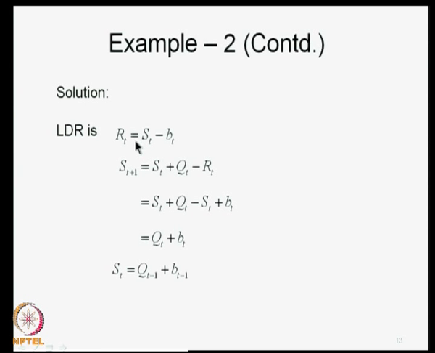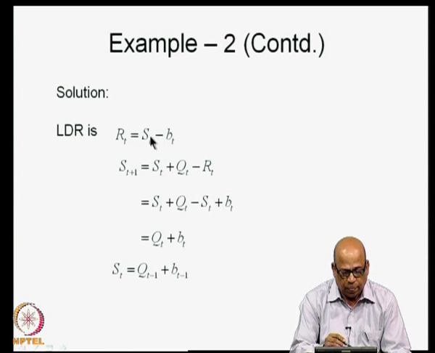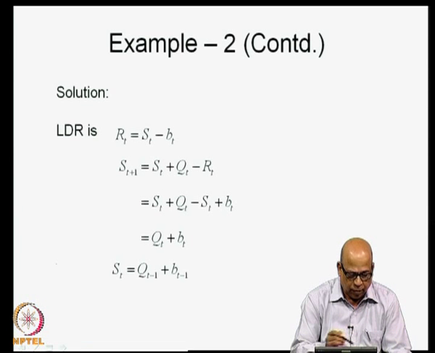Always we start with the linear decision rule, use the reservoir continuity equation, and then see how ST can be expressed in terms of QT, QT minus 1, BT, BT minus 1 and so on. So, we use the linear decision rule, which relates RT with respect to ST and QT minus 1 with BT and so on. We will start with RT is equal to ST minus BT, and this is a reservoir continuity.